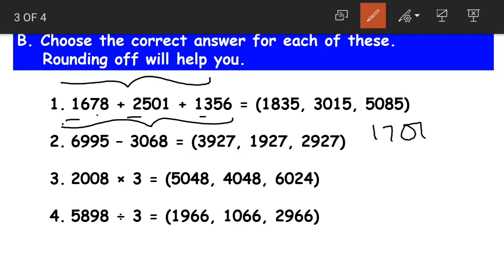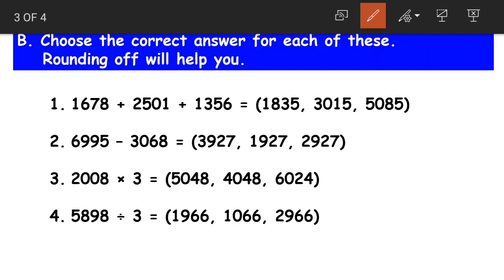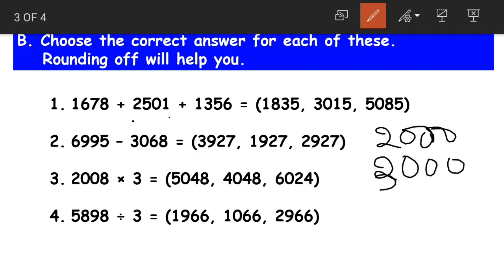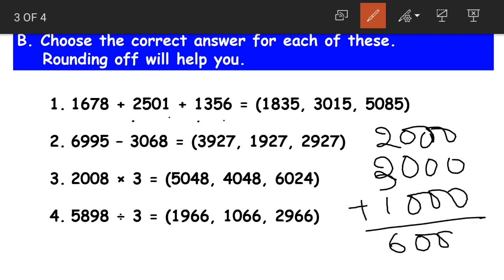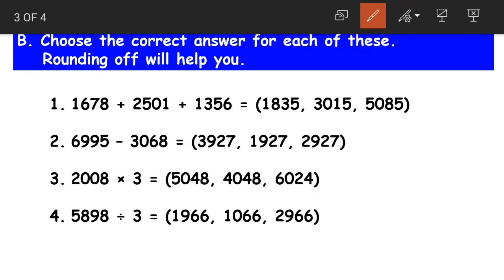1678 becomes 2000, and 2501 becomes 3000. 1356 becomes 1000. So when we add all these three together, the answer we get is 6000. Now among the given options, which option is very much near to 6000? The option very much near to 6000 is 5085. So that will be our correct answer. Okay. Moving on to the next question.